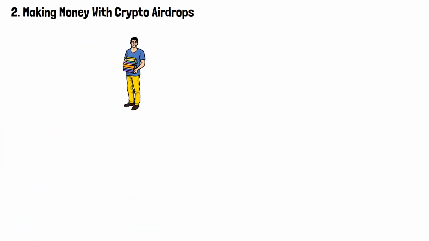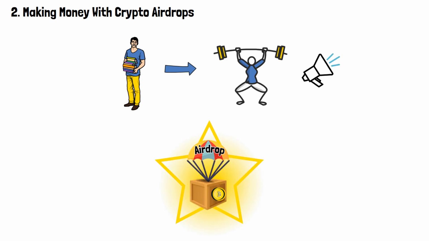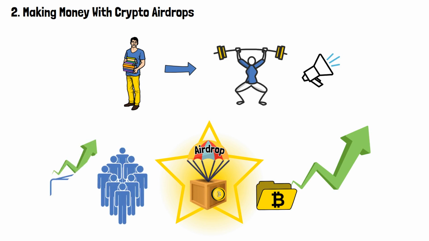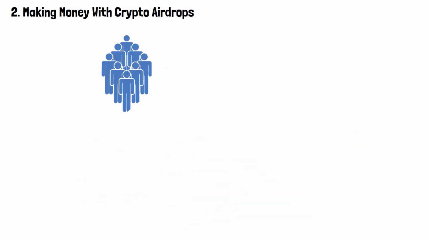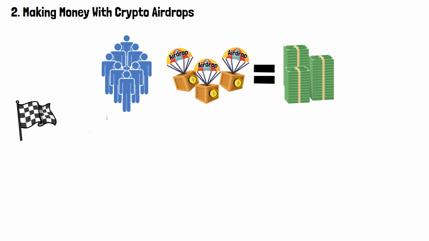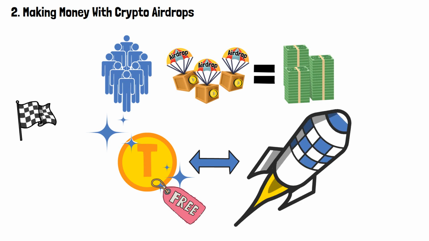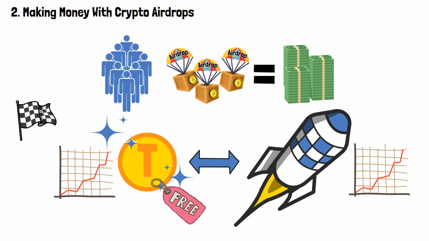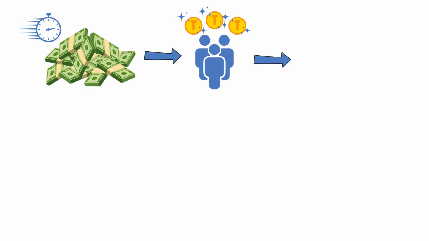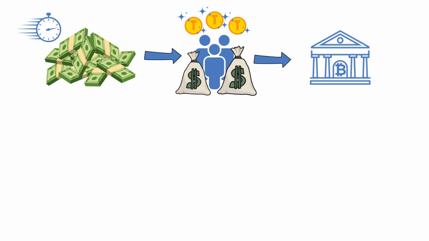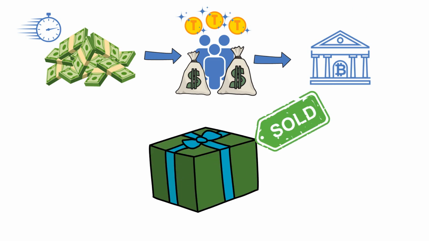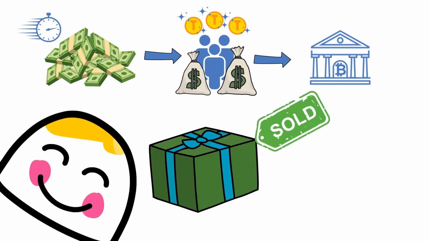Okay, that's the theory. Let's move on to the practice. It's the most exciting part since there are plenty of stories of how successful airdrop campaigns really ended up in companies boosting their brand awareness and users boosting the contents of their wallet. So, people make money with airdrops, but it all begins with receiving free tokens or coins. The project may eventually take off, its value would increase, and thus, the value of the token would grow as well. For fast money, recipients simply go to crypto exchanges and sell or trade the tokens and end up pocketing the profits. It's like selling a valuable Christmas gift that you received, except there's no guilt involved.